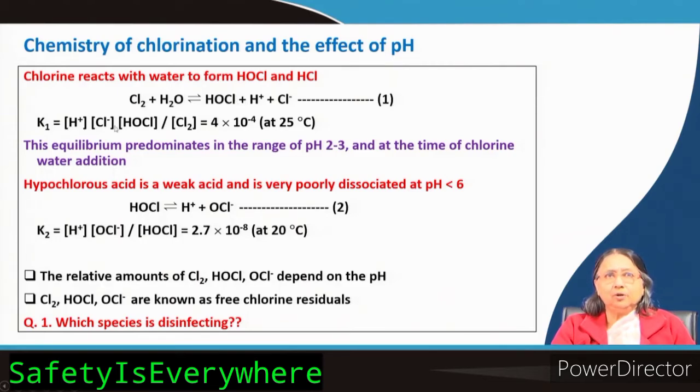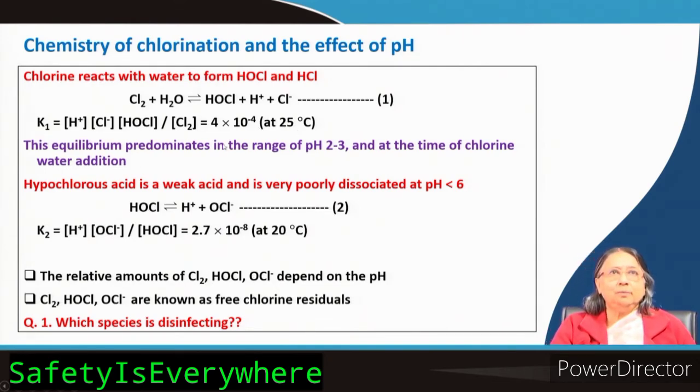K1 is the equilibrium constant for this reaction, and it is nothing but H plus ion concentration into chloride ion concentration by HOCl concentration into chlorine concentration, and that is nothing but 4 into 10 to the minus 4, at 25 degree centigrade. You know that you have to mention the temperature, because this varies with temperature.